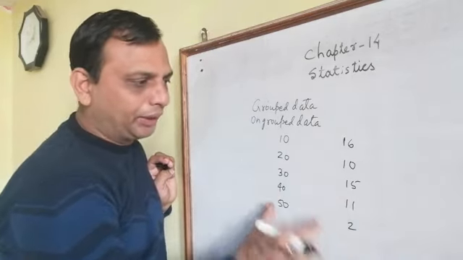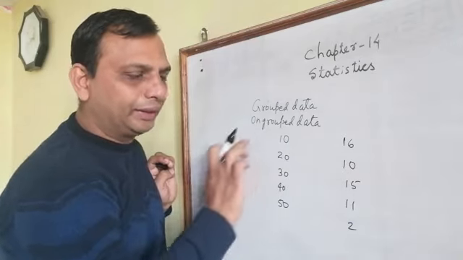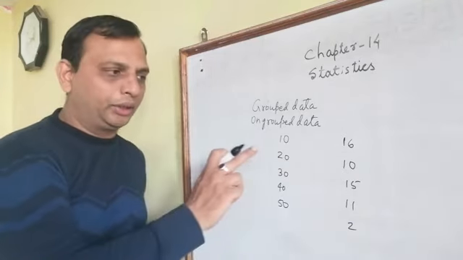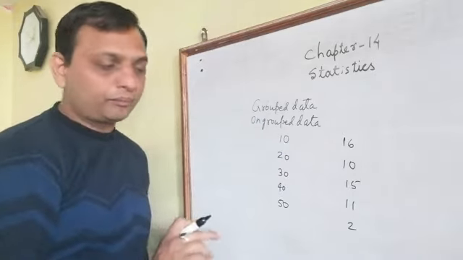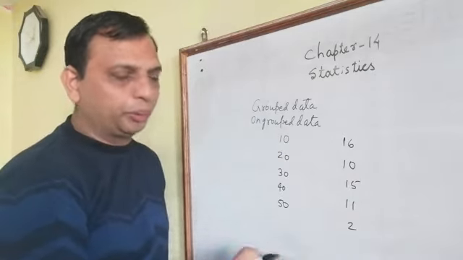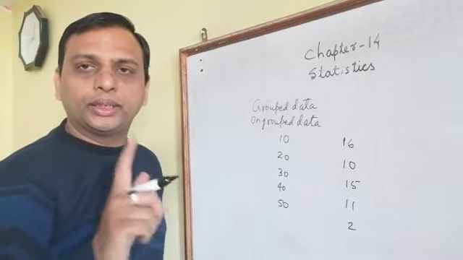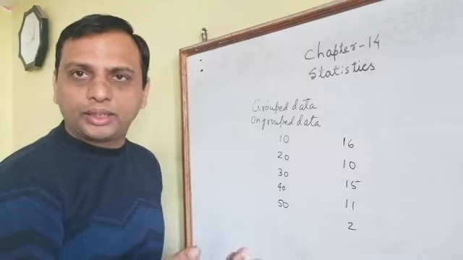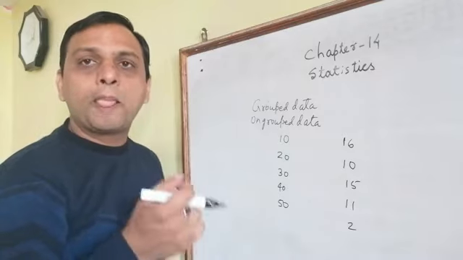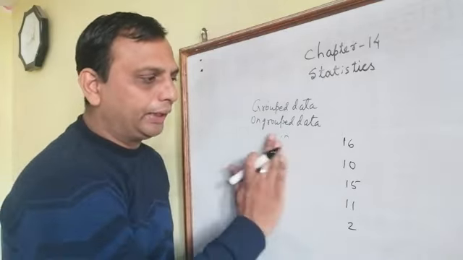This data falls in the category of ungrouped data, because the individual marks, 16 of them, are listed. So this is the ungrouped data. We had not taken any intervals, and this data we can convert into the form of grouped data also. So we can write it in this way.